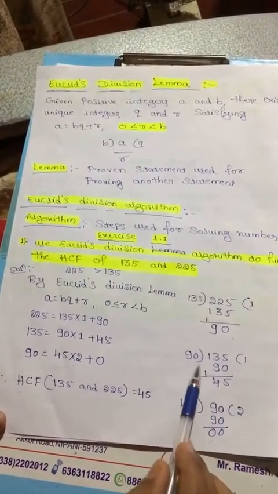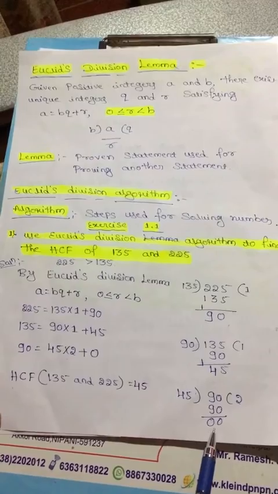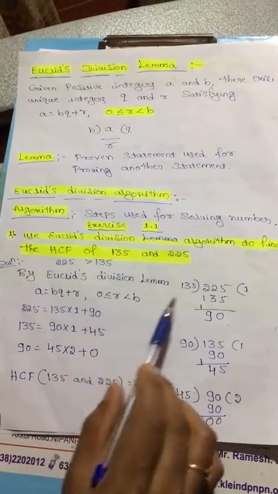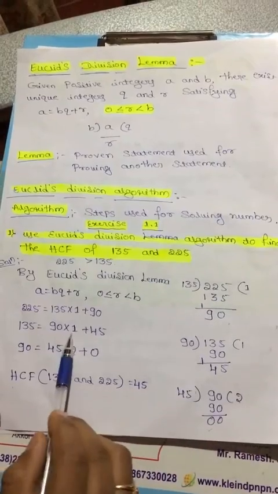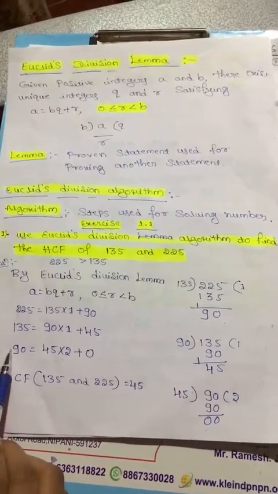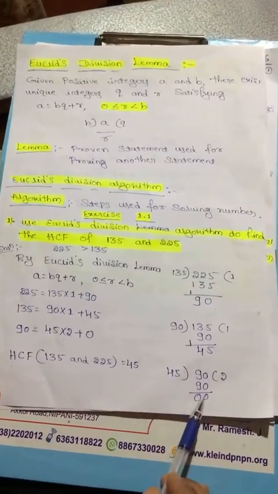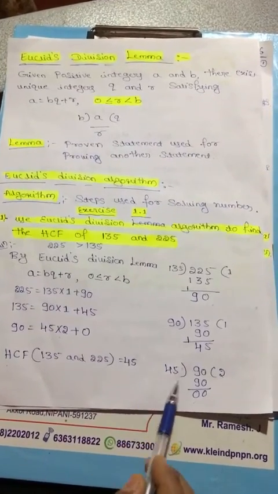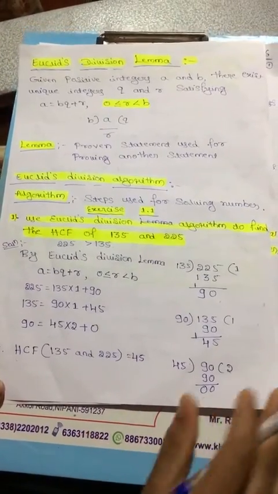Next, 90 is considered the dividend and 45 the divisor. 45 times 2 is 90, so the remainder is 0. Again these can be written using Euclid's division lemma. Here 135 is the dividend, 90 is the divisor, 1 is the quotient plus remainder 45. Similarly, 90 is the dividend, 45 is the divisor, times 2 is the quotient plus remainder 0. Therefore, the HCF of 135 and 225 is 45, because 45 is the last divisor. Consider this the HCF of these two numbers.